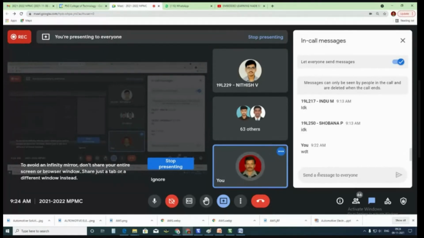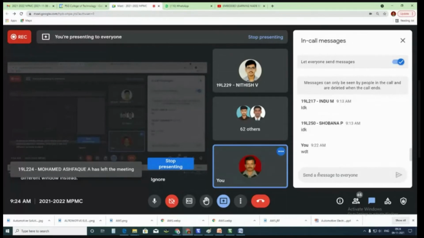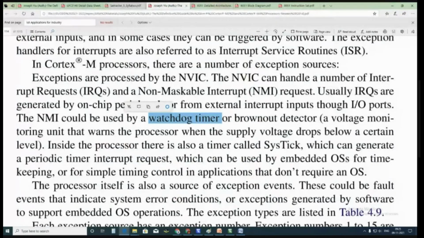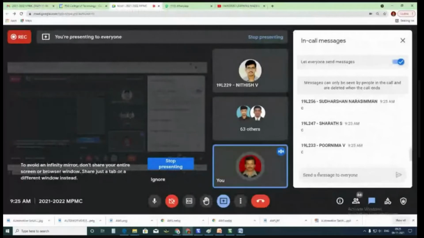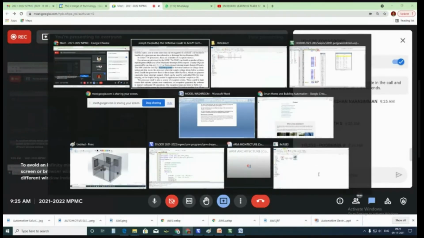There is a timer which is watching the execution process. When the execution is not happening within the time, the timer will overflow, and then it will reset the microcontroller automatically. A non-maskable interrupt could be used by the watchdog timer. So the watchdog timer will use the non-maskable interrupt to reset the microcontroller when it overflows.